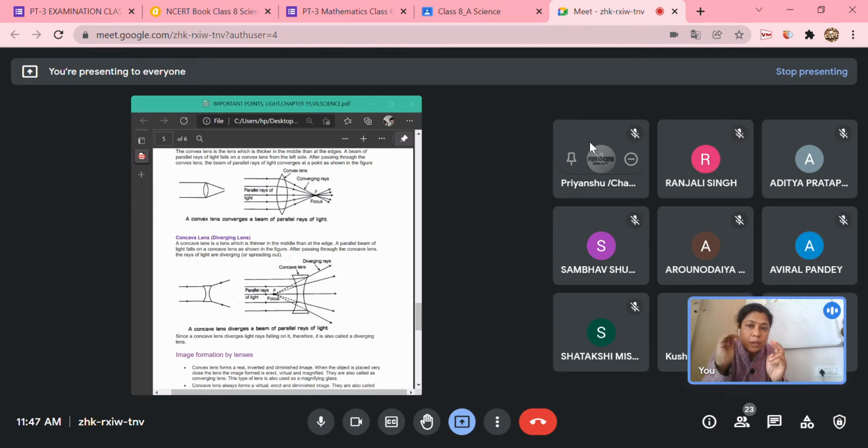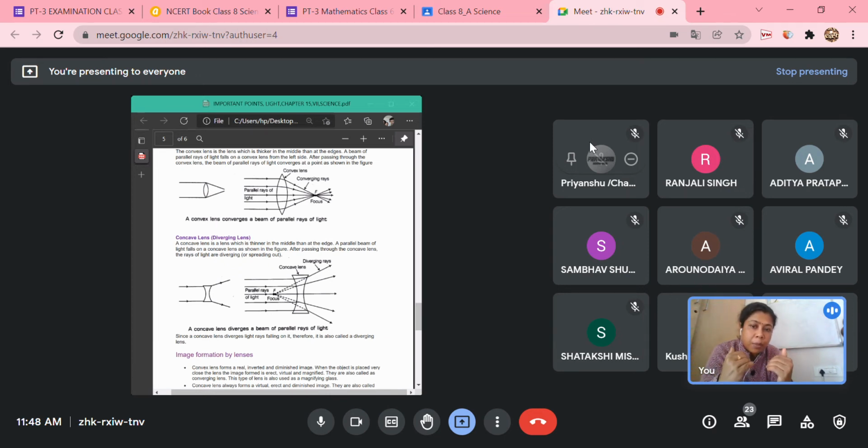So what will happen? The parallel rays of light are coming through the air and passing from this rarer medium. Air is a rarer medium; the density of air is less compared to that of glass. So when the rays of light come from the air and enter the denser medium, in case of the convex lens, the rays will converge to a point. They bend towards the normal and meet at a point that is called the focus.